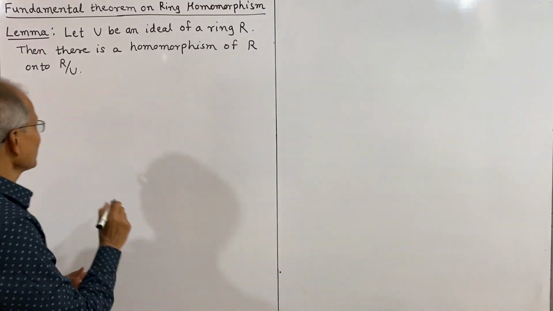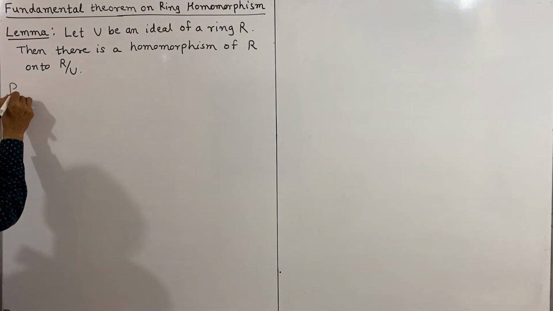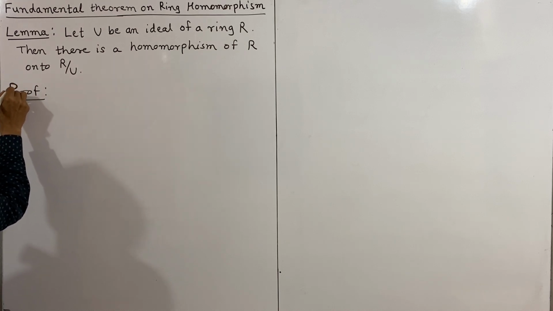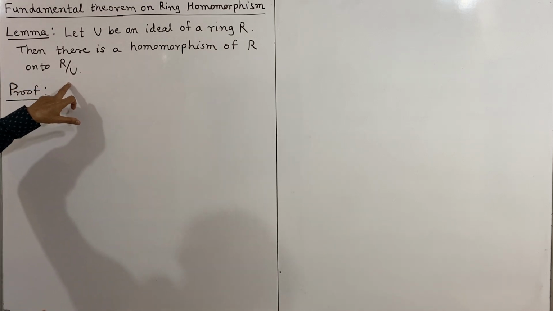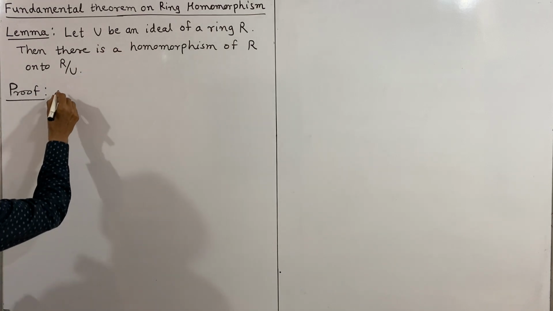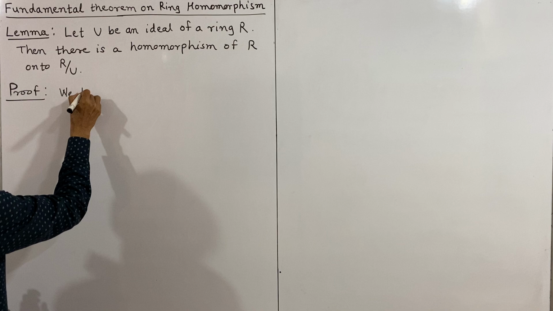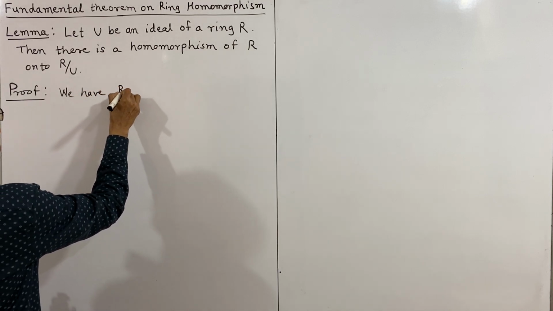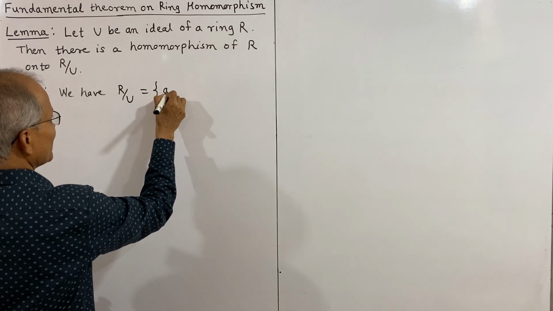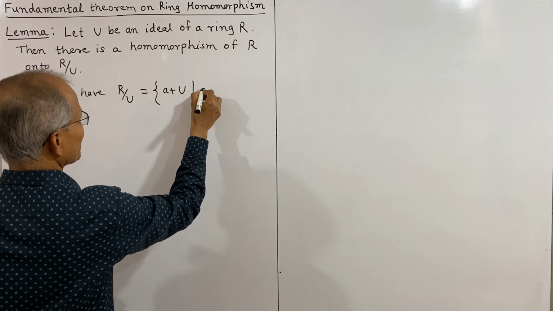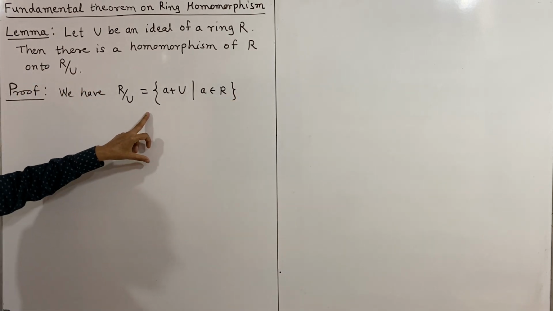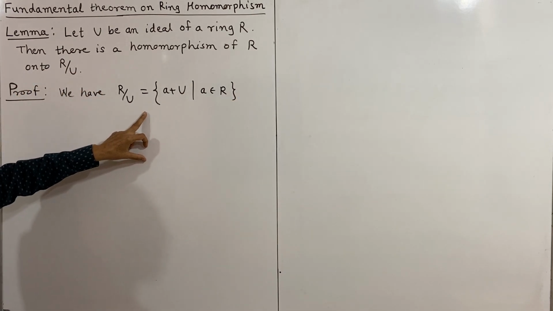See, the proof can be stated like this. We have R by U as the quotient ring, U is the ideal, and the elements of R by U are A plus U, where A belongs to R. This is the quotient ring that we have studied in our previous lecture.